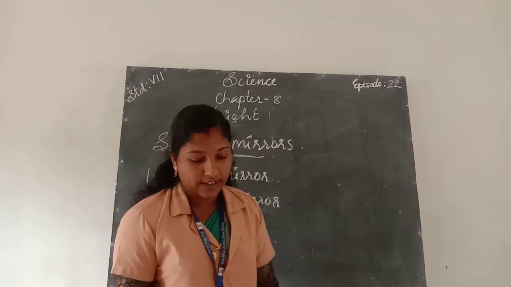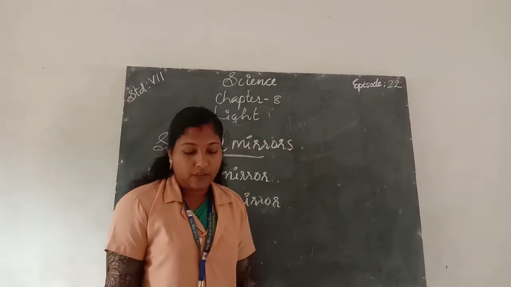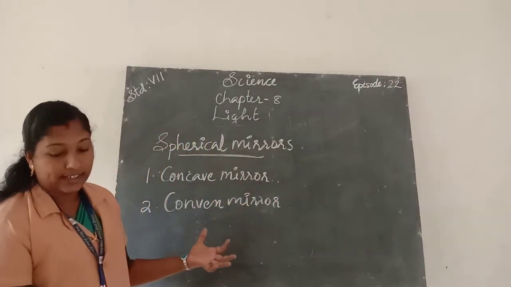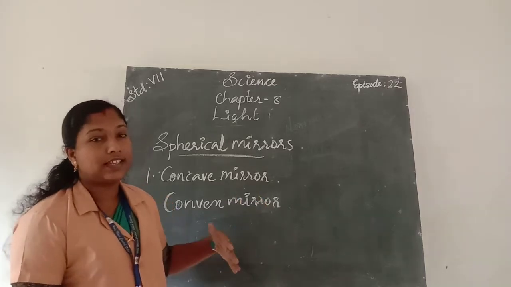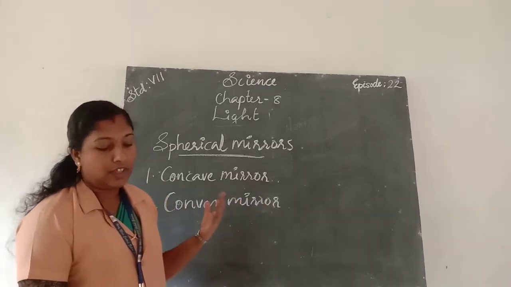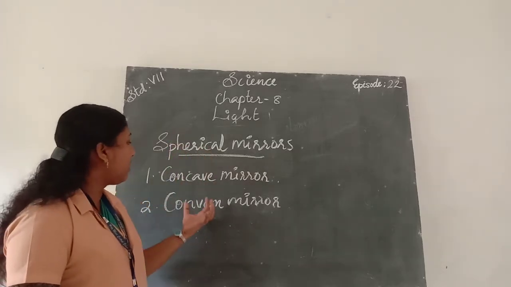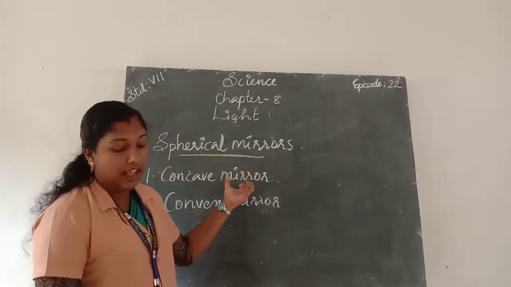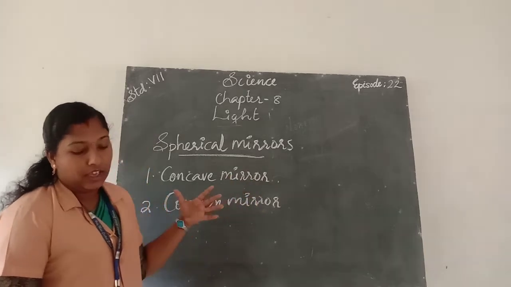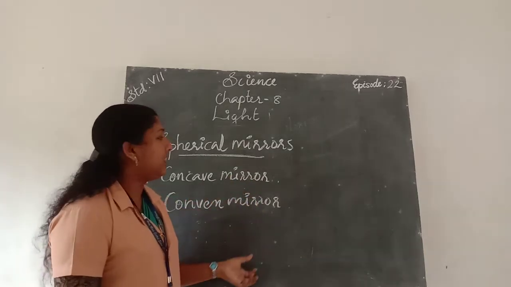Concave and convex mirror. In a concave mirror, the outer surface is painted, and its inner surface is a reflecting surface.